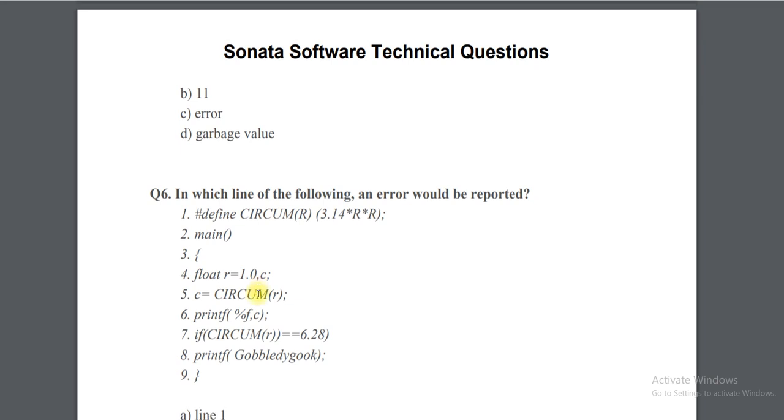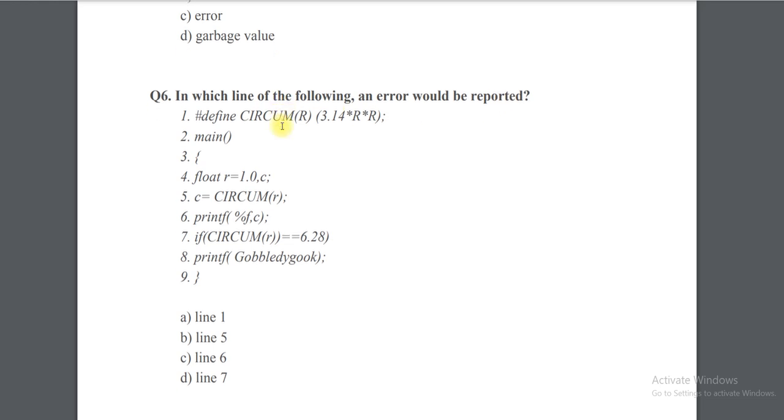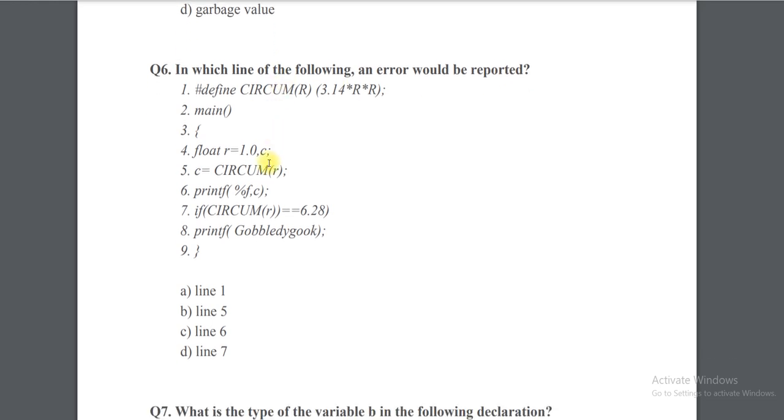Coming to question number 6, in which line of the following would an error be reported? Okay, so on which line will the error be reported, guys? Can you find it?